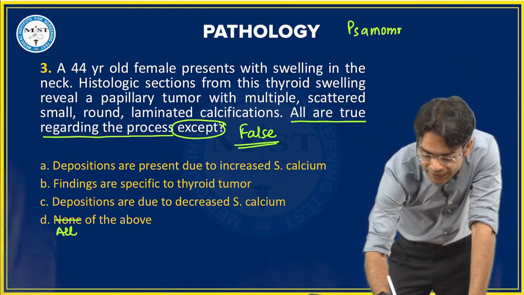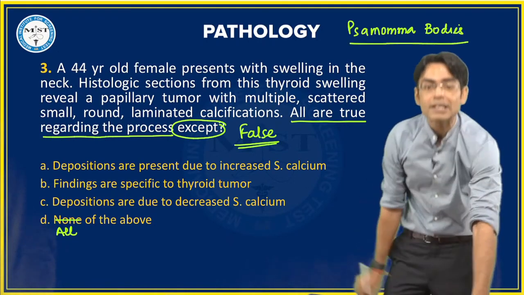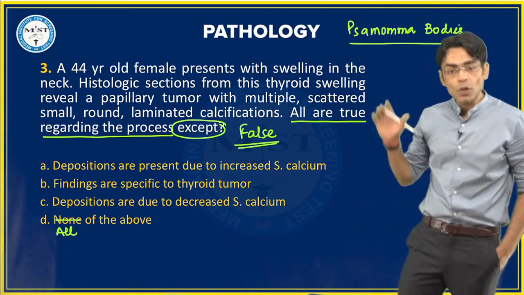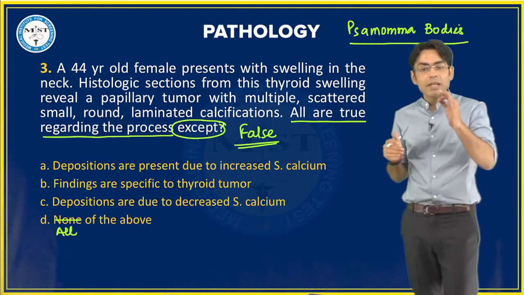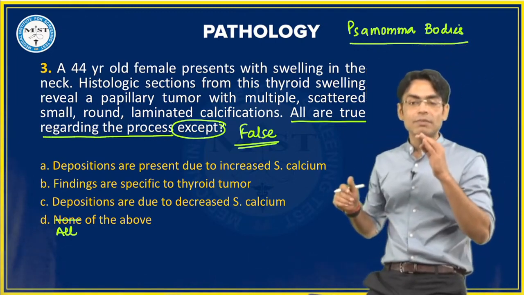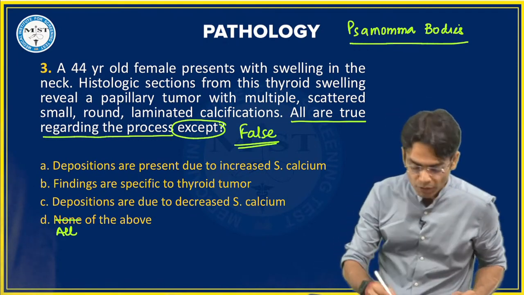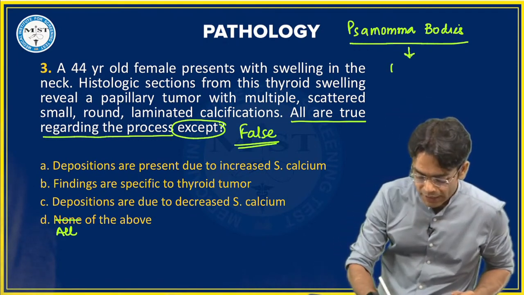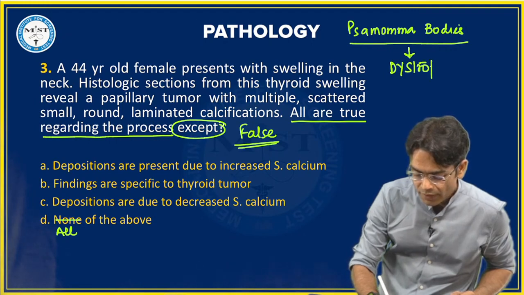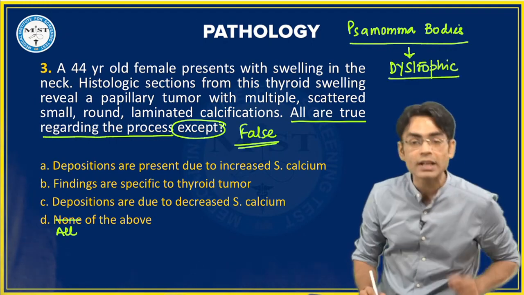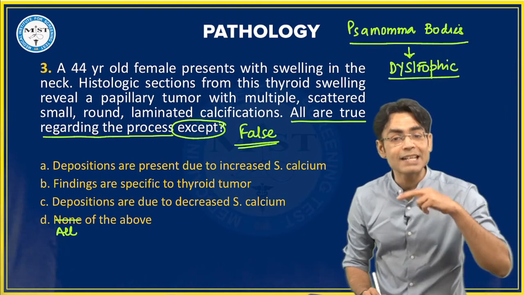So the examiner is telling you that in the tumor, the examiner is getting a samoma body. So you are getting a samoma body. अब ये पूछ रहे हैं that when you are getting a samoma body, which type of calcification is there? This is your dystrophic calcification, right? So we have two kinds of calcification. One is dystrophic, second is metastatic.